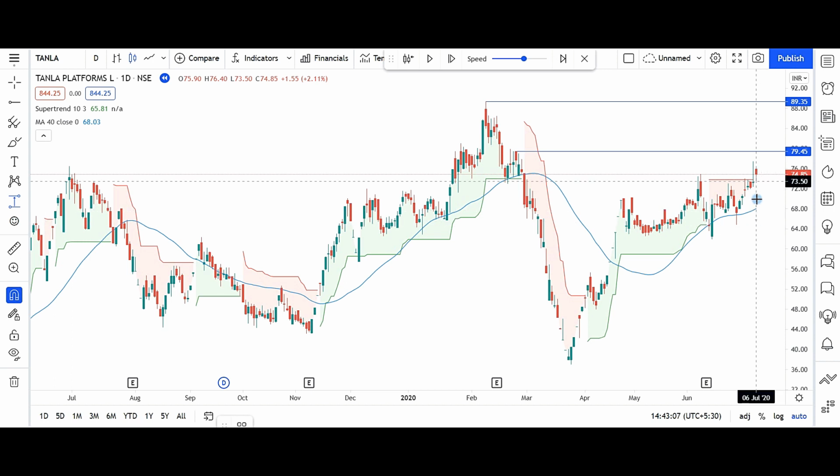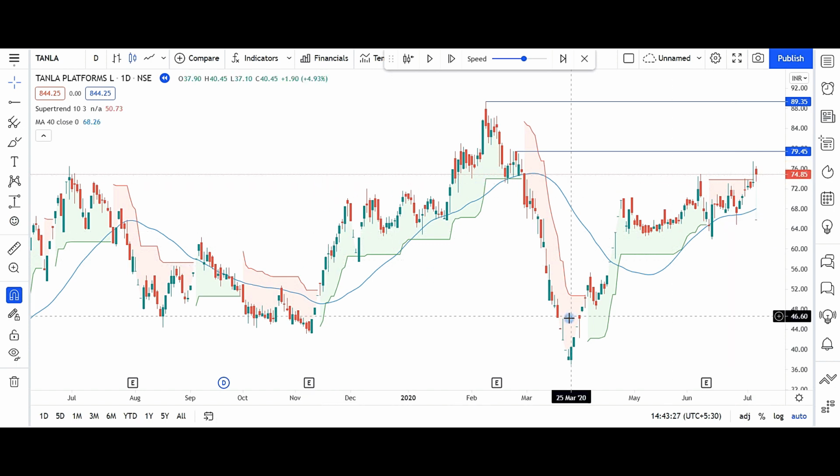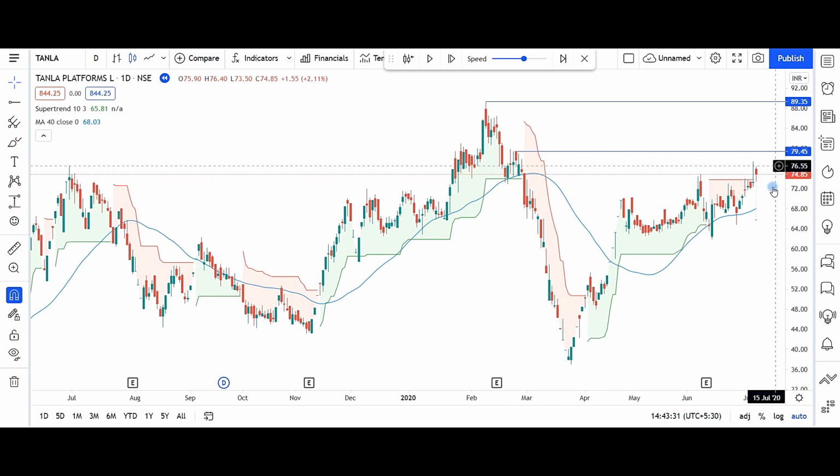It is far away from super trend and moving average, around 9.3%. This is around 9.3% away from the moving average and super trend.